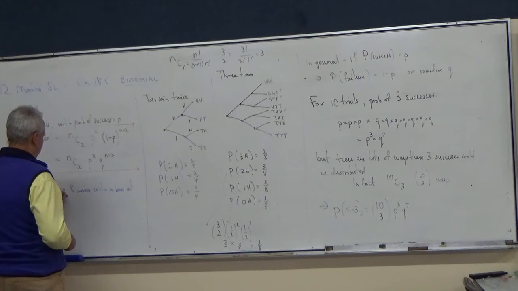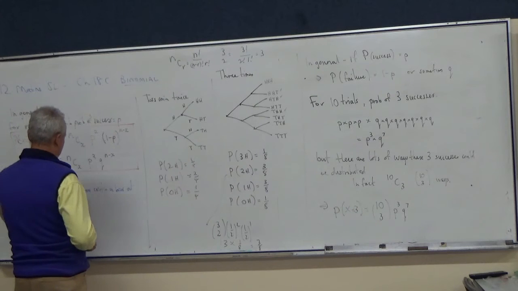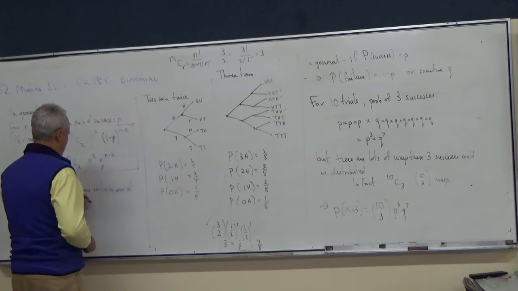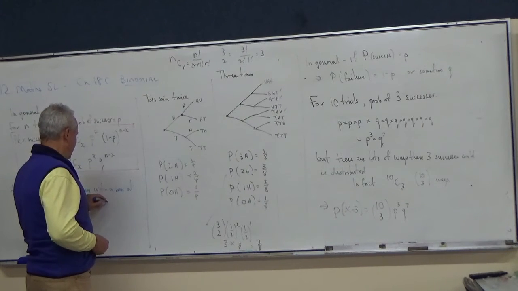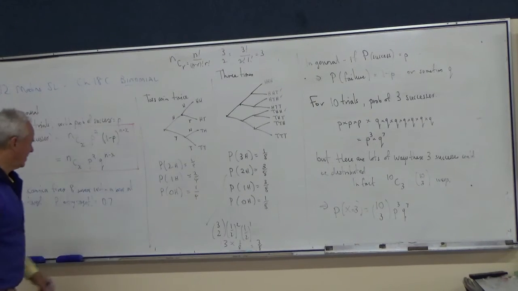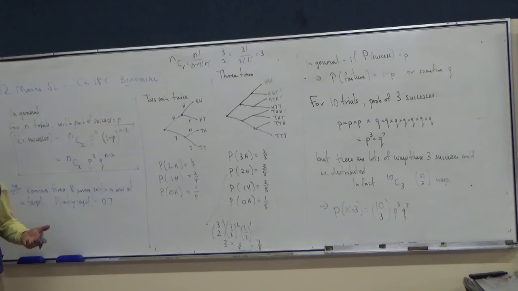Probability of hitting target. It's a pretty good shot. We'll make it 0.7. So therefore the probability of missing is 0.3.